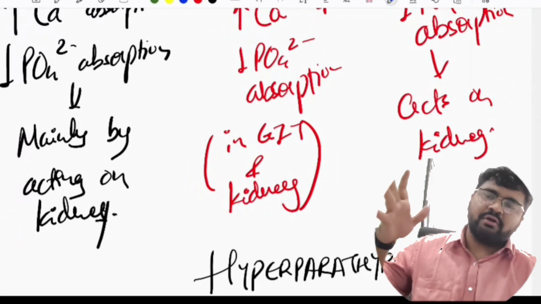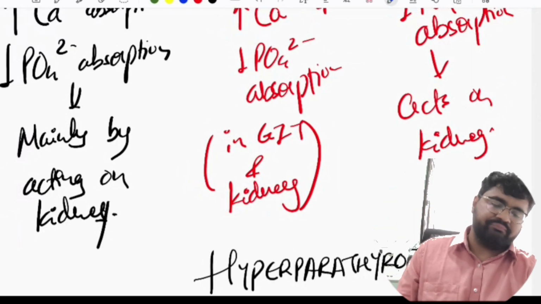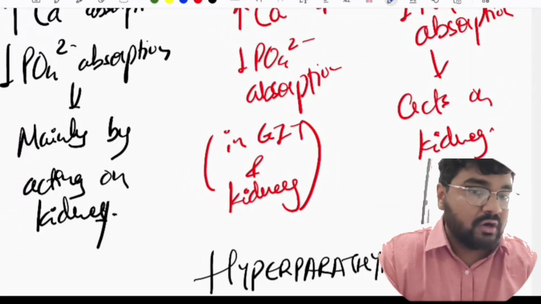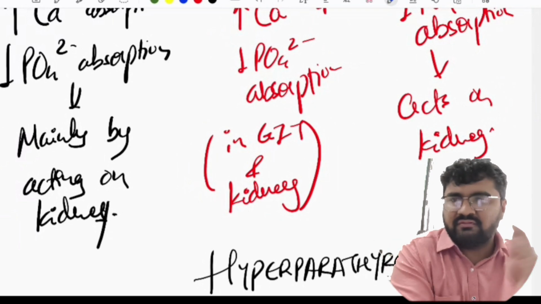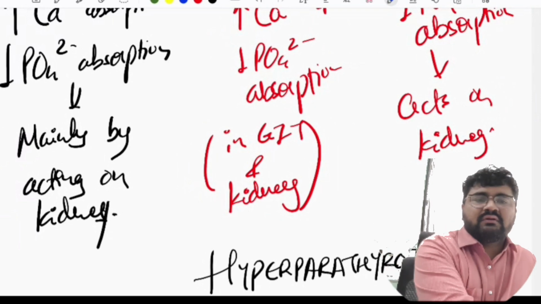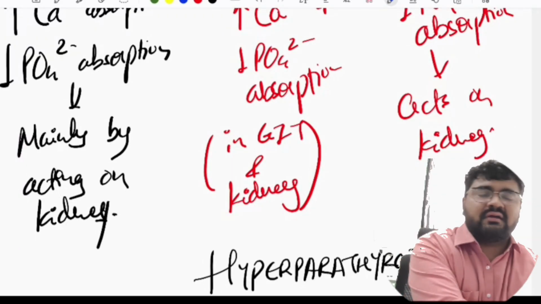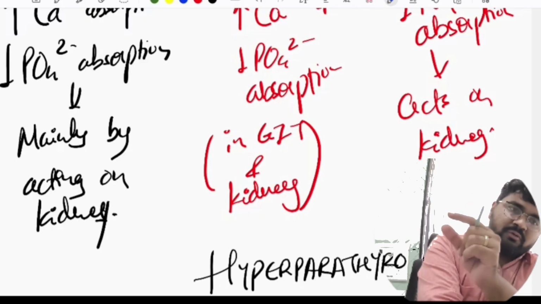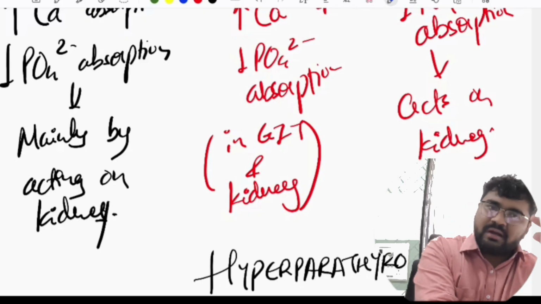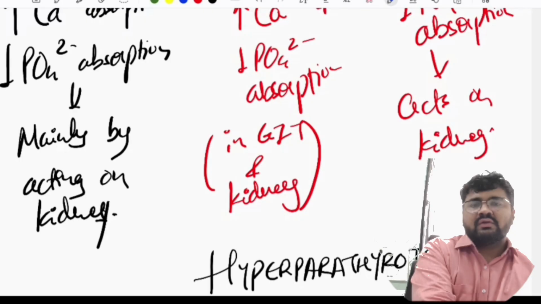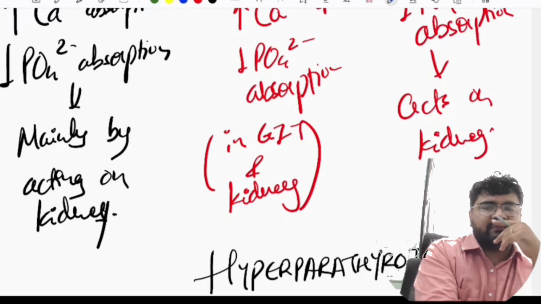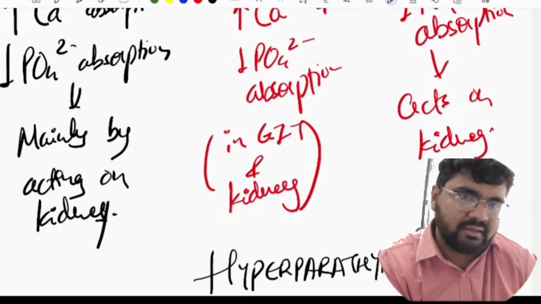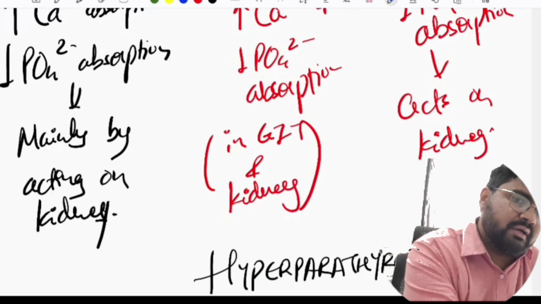Okay, now let us go to the most important topic in surgery, where we come into picture, where we need to operate on the patients, because more of this is again medicine. Why are we concerned? Okay, so we are concerned whenever there is a condition of hyperparathyroidism, and that is either because of the adenoma, parathyroid gland का adenoma हो गया या hyperplasia हो. Okay, so what is the difference? Adenoma और hyperplasia, ये दो अलग अलग चीजें क्यों बता रहा हूँ? These are basically the etiology, है ना, of hyperparathyroidism. Adenoma क्या रहेगा and hyperplasia क्या है?